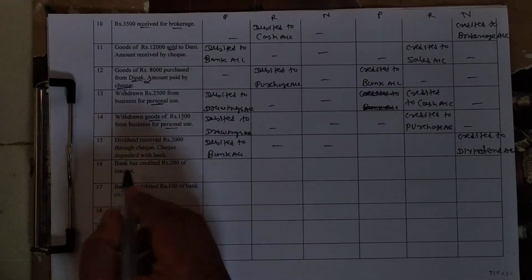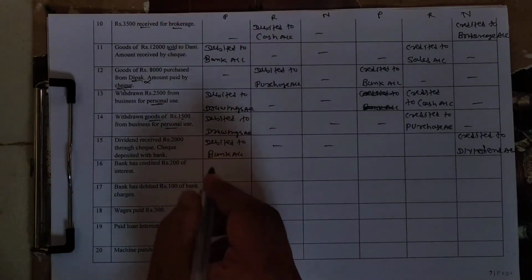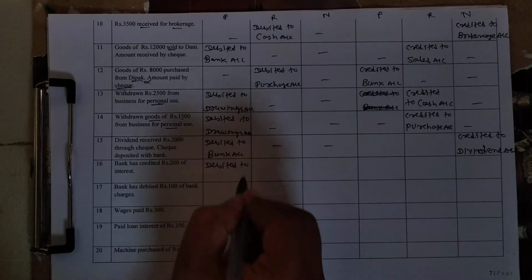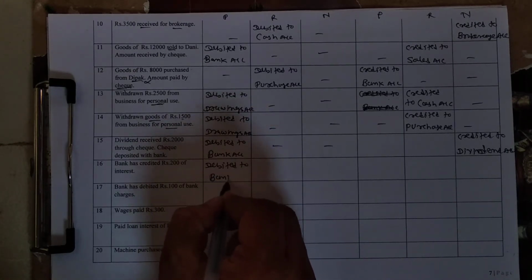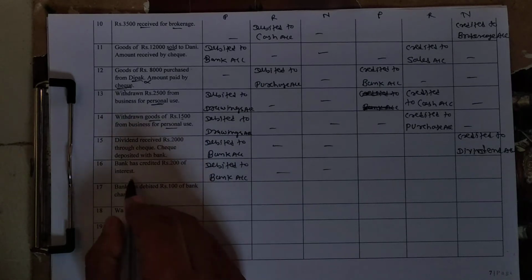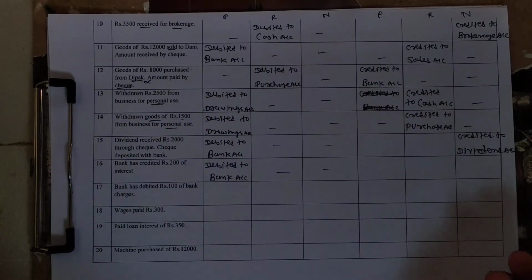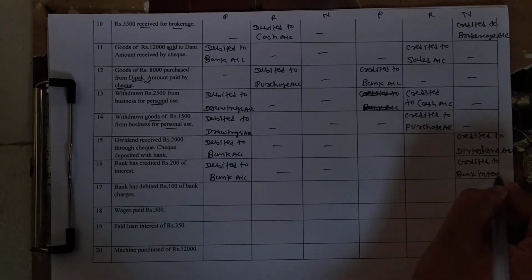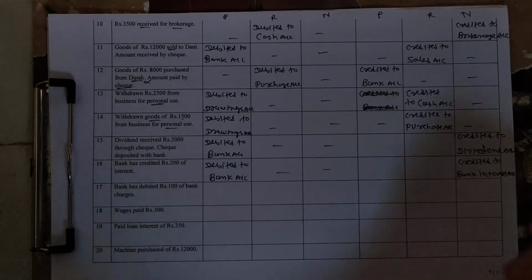So here bank is receiver, student. First effect, personal account effect. Bank is a person. Debited to bank account because our bank account receives the benefit, right? And bank interest is an income. Income is credited. So effect on nominal account. So credited to bank interest account. Understand?